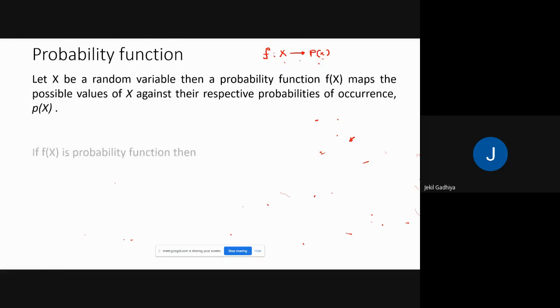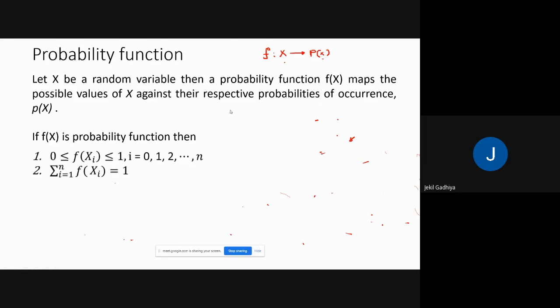Now, if this function is a probability function, then it will satisfy these two conditions. First condition is what? Value of the function at each point. That means f of xi must be in between 0 to 1. Okay, the value of the function at each point must be in between 0 to 1.